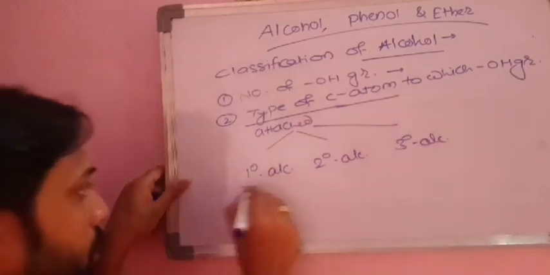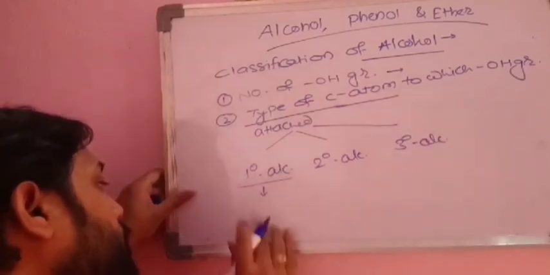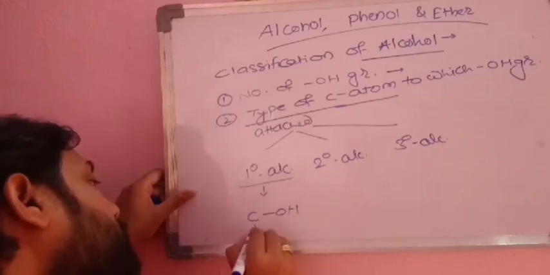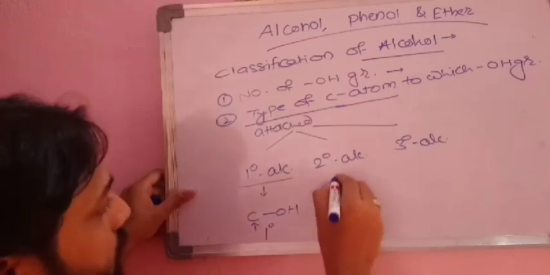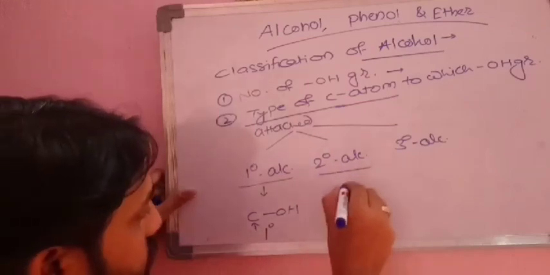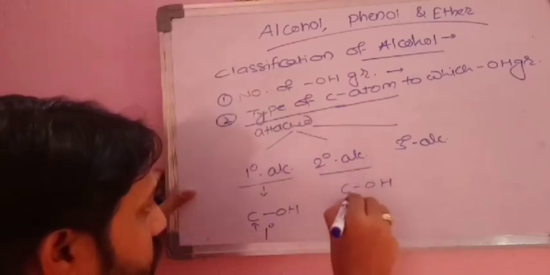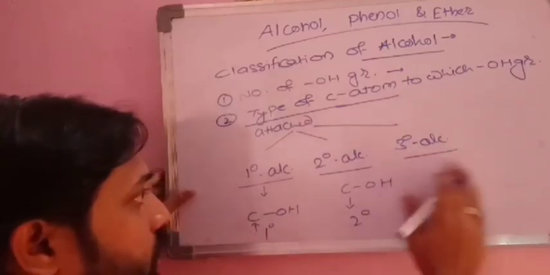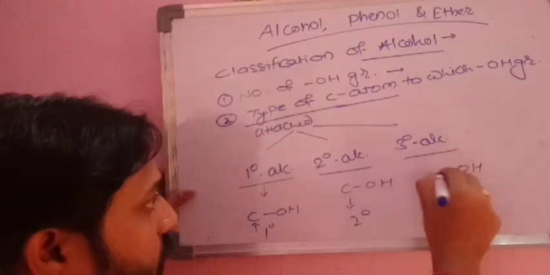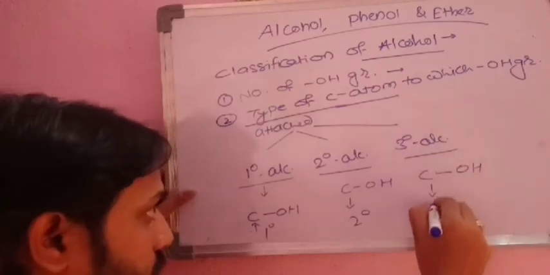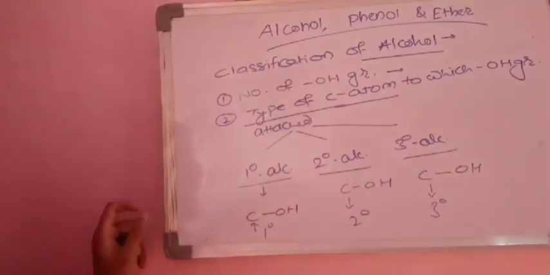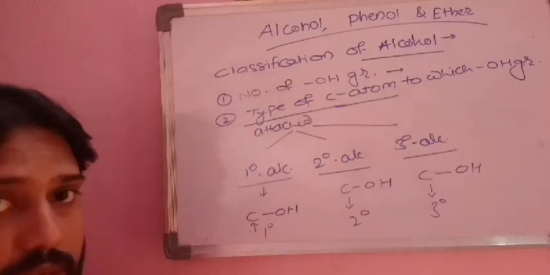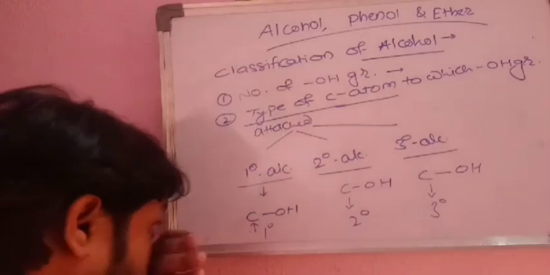Primary alcohol is that in which the OH group is attached to a primary carbon. Secondary alcohol is that in which the OH group is attached to a secondary carbon, and tertiary alcohol is that in which the OH group is attached to a tertiary carbon, right? But first of all, you have to know what is primary carbon, secondary carbon, and tertiary carbon. So we'll see this.